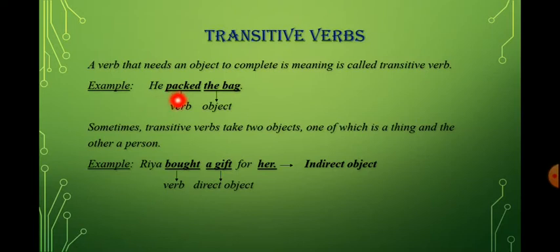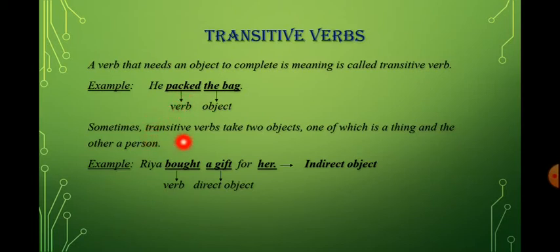That is packed. So if the question arises, what did he pack? Suppose we hide this, the bag. The bag is the object. Suppose we hide this thing. So the question may arise, what did he pack? So the answer is incomplete. So we need to say he packed the bag. So in this sentence you can see packed is a verb which requires an object to complete its meaning. So that is why packed over here is called the transitive verb.